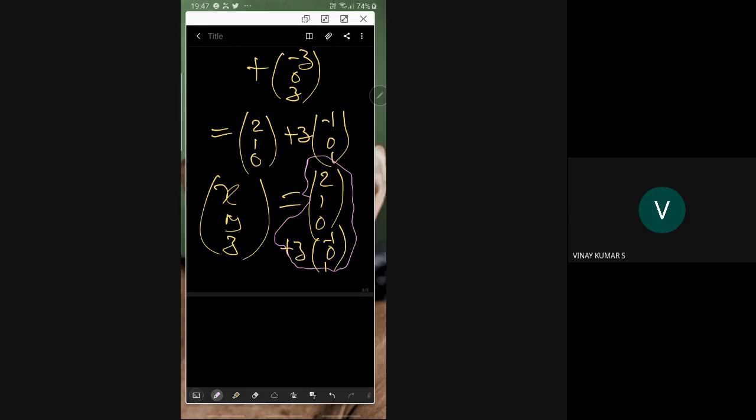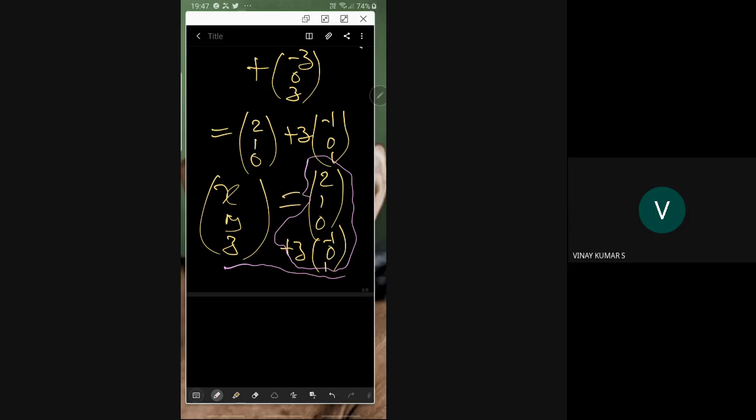So this is called a linear combination of vectors. This is a general way. This is called the general solution. While finding eigenvalues and eigenvectors, we may be expected to find general solutions. That's why we should know how to write a general solution here.